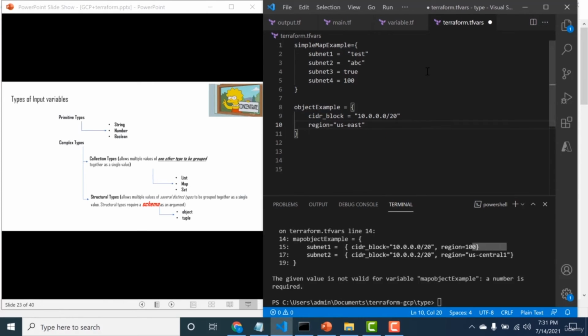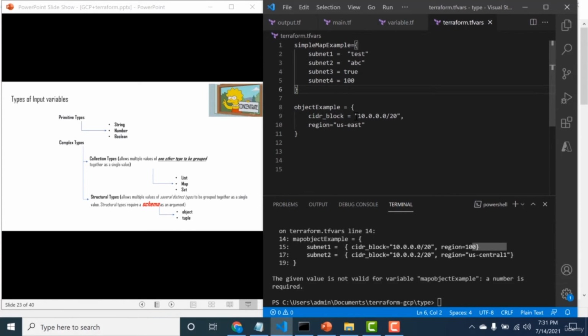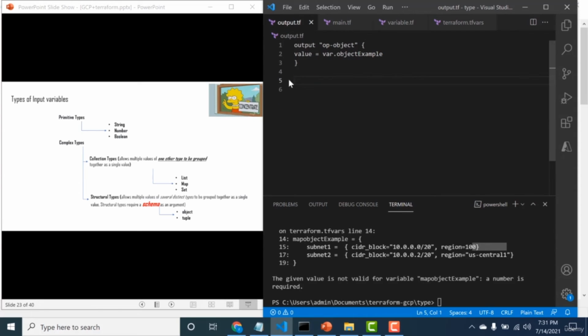This is just an example, and I have to put a comma. Now I have assigned this particular object example the value: the CIDR block is equal to this and the region is equal to this. So let's output this particular value. I'll copy this, go to my output.tf and paste that particular variable. Once I've done that, let me just run this particular Terraform apply.